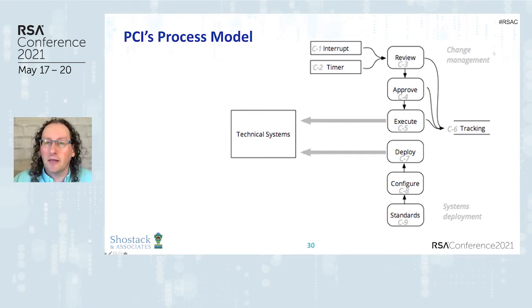And there's a tracking database. You knew about that tracking database, right? There's a tracking database where all of this stuff is supposed to flow so that it can be audited. There's a set of standards for system deployment, and those standards drive configuration and deployment. And the gray numbers, the C1, the C7, are system element identifiers to help us relate the tables of threats, which I'll show you in a minute, to the system models. So this is their process model.